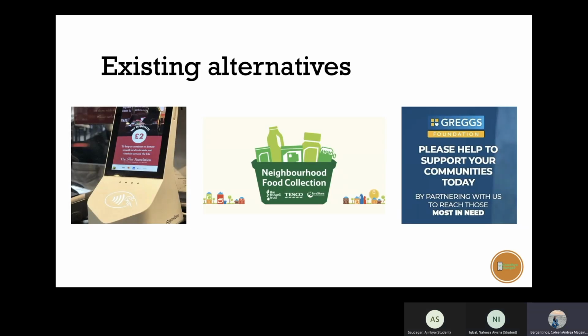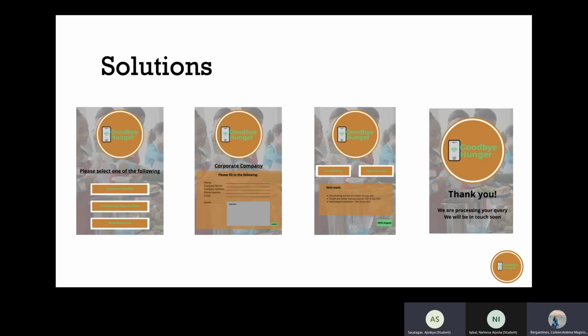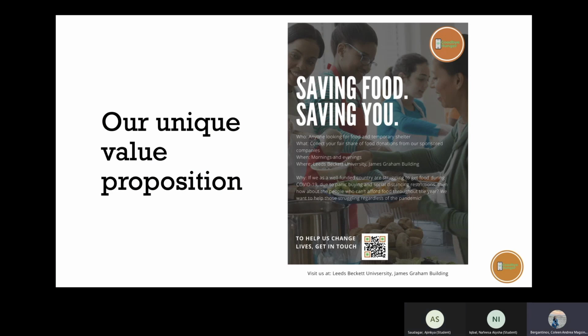We have researched existing alternatives such as Pret, Tesco's and Greggs. Tesco has something called a neighbourhood food collection, which is a basket at their exits where customers can donate food. However, the idea of our app is being a distributor for these donations. Our solution is this app where corporate companies and volunteers can log queries and of course help us distribute and collect food and give it to the homeless and less fortunate. Our unique value proposition is saving food, saving you, and the A4 is all about homelessness.